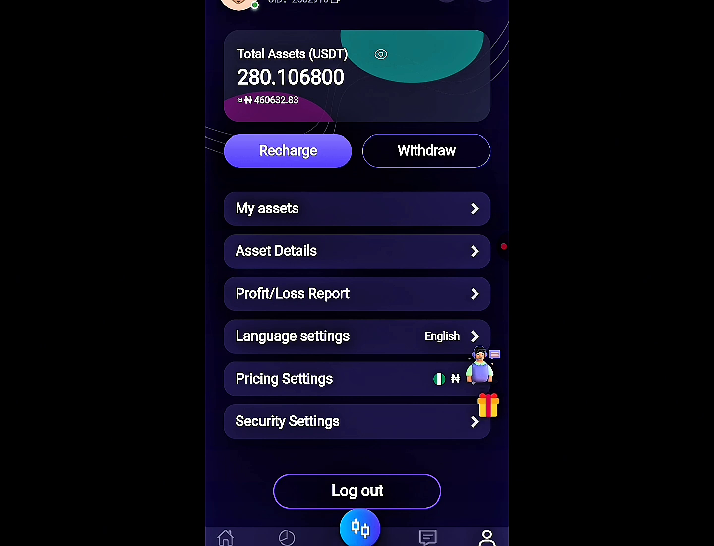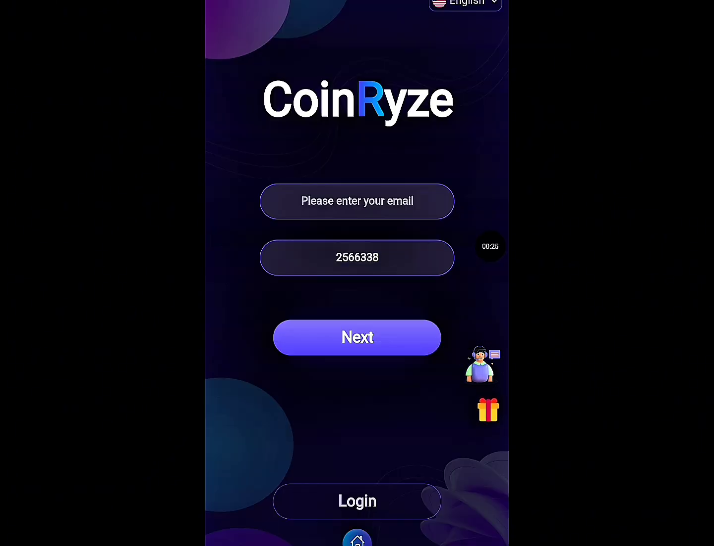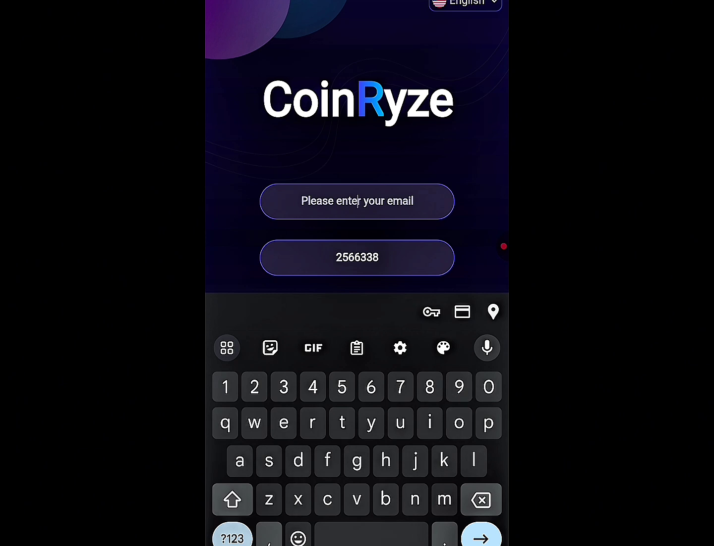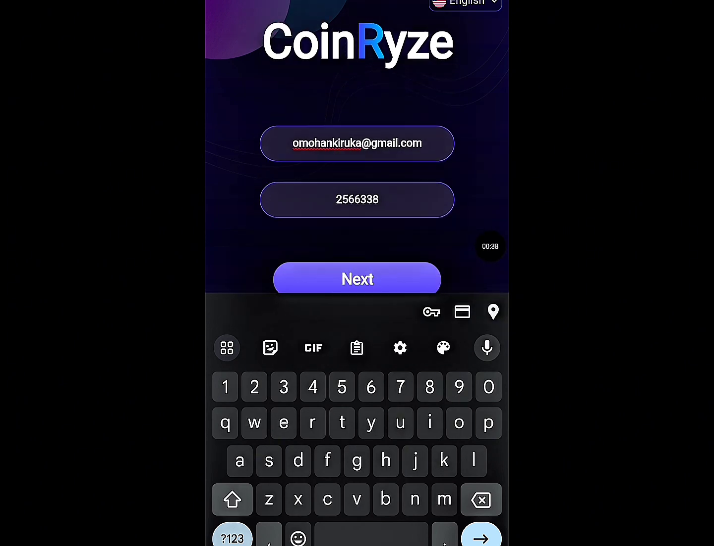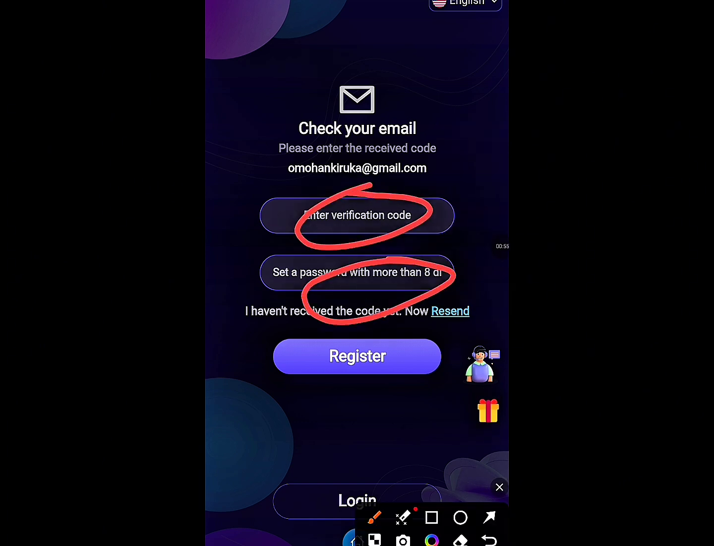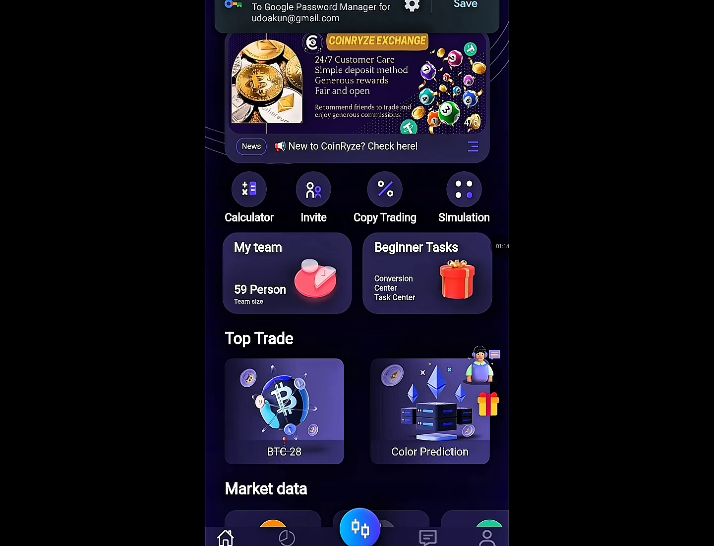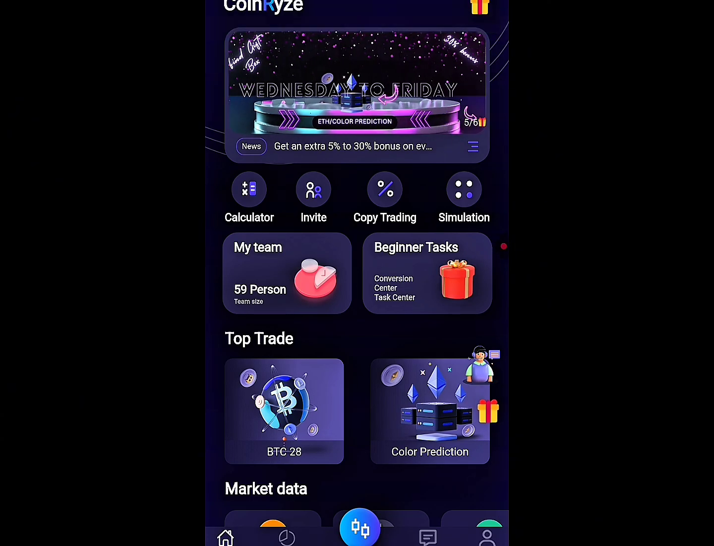You understand? So if you want to get hold of this platform, all you have to do is to click the link on the comment section or on the description box below. So if you click the link, it will bring you here. All you have to do is to input your email. So I'm done inputting my email. I will click next. They'll send me a verification code on my email. Then I'll bring the verification code and put it here. Then input my password. You click register. You understand? Once you click register and log in, it will bring you here.